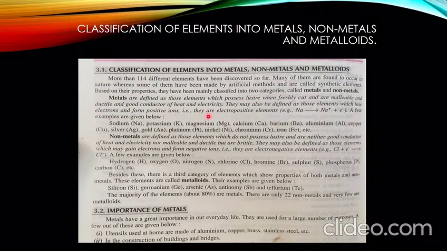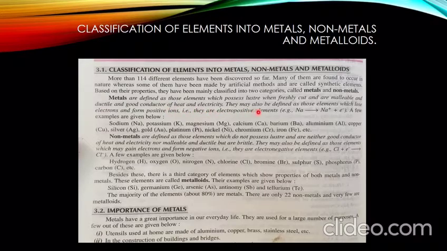Now, earlier you have studied what metals are. Beginning with the definition, metals are defined as those elements which possess luster when freshly cut and are malleable and ductile. Malleable means which can be changed into thin sheets, and ductile means which can be changed into thin wires, and they are good conductors of heat and electricity.